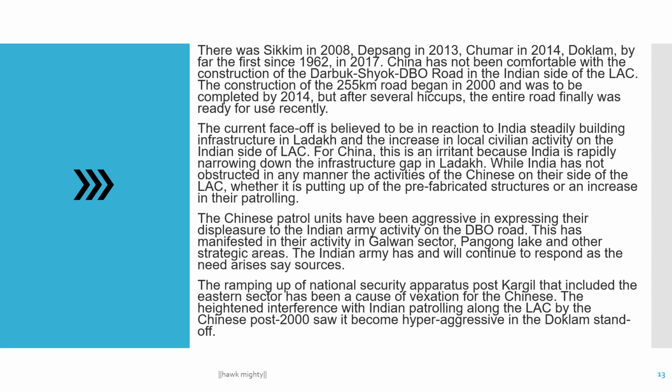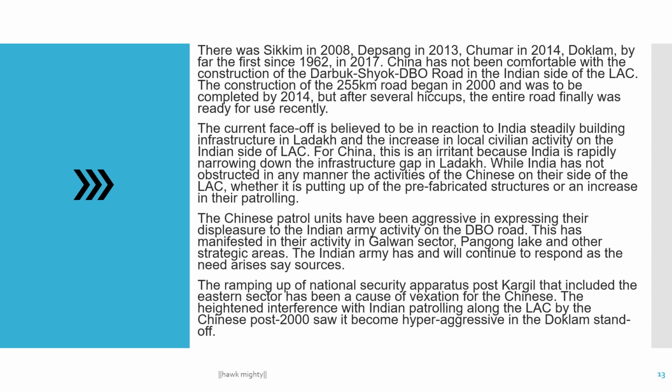China has not been comfortable with the construction of the Darbuk-Shyok-DBO road on the Indian side of the LAC. The construction of the 255-kilometer road began in 2010 and was to be completed by 2014. But after several hiccups, the entire road was finally ready for use recently, and the current phase is believed to be a reaction to India building infrastructure in Ladakh and the increase in local civilian activity on the Indian side of the LAC.